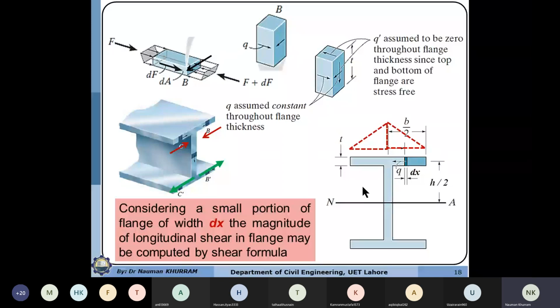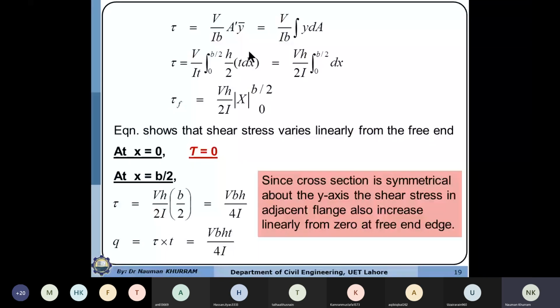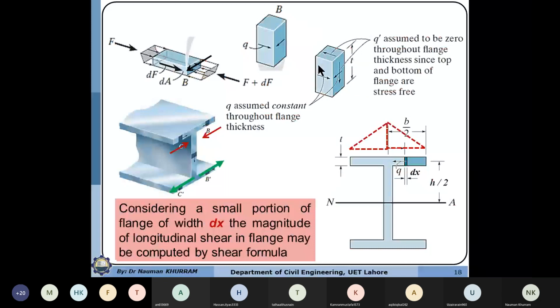So y is h by 2, dA is equal to t into dx. You can take h by 2 as a constant, and this t in the area will cancel out with the thickness of the layer. So we will have this expression, and we can integrate it.